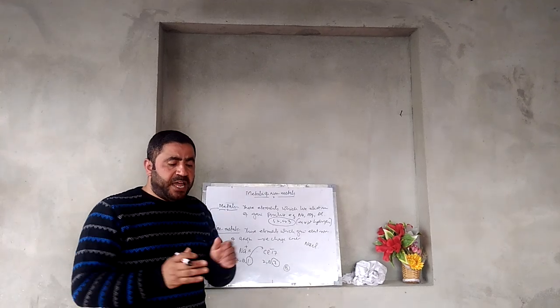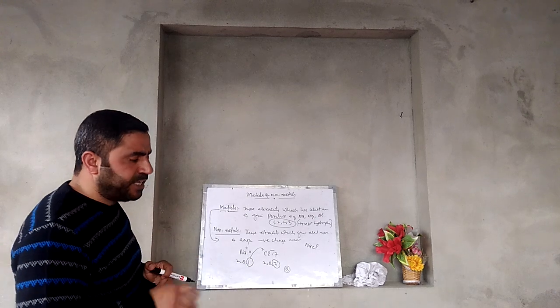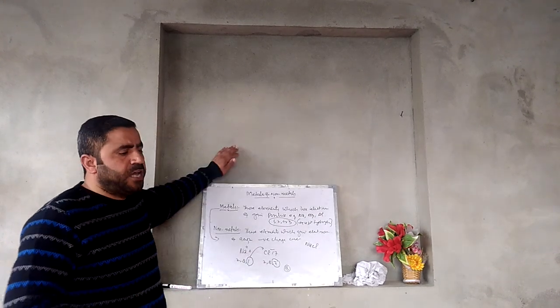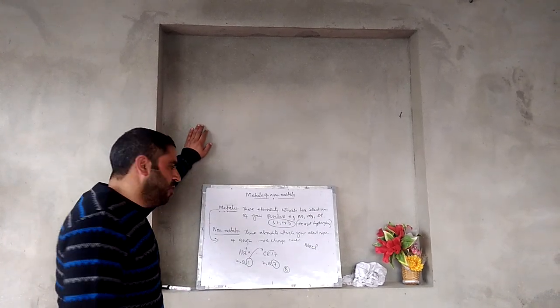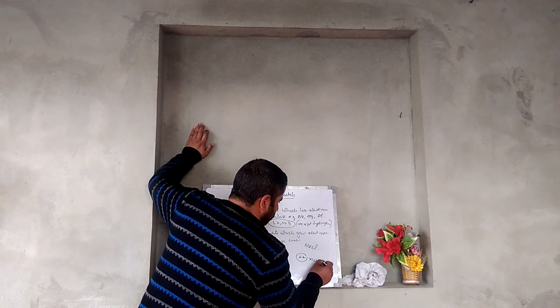Dear students, as I have already told you, more than 114 elements have been discovered so far. Out of these elements, only 22 are non-metals.